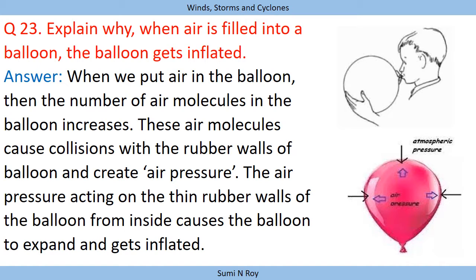They exert a pressure on the thin rubber boundary, and the air pressure acting on the thin rubber walls of the balloon from inside causes the balloon to expand and get inflated. So because of the air pressure, the balloon takes a shape and becomes inflated.